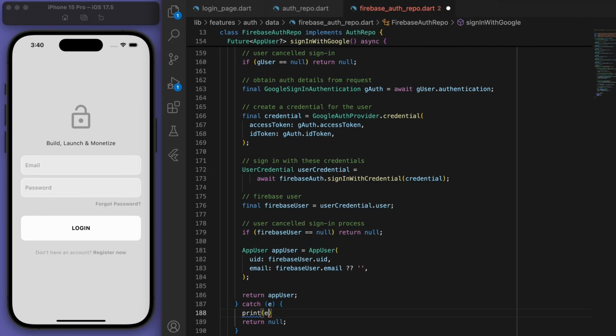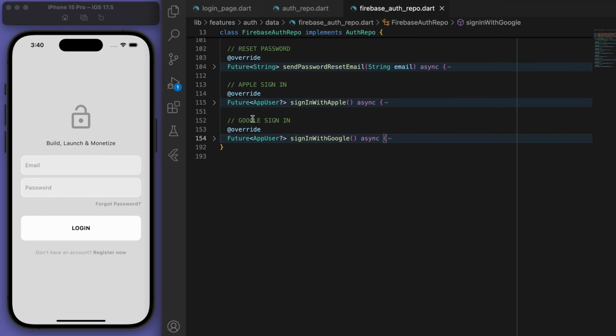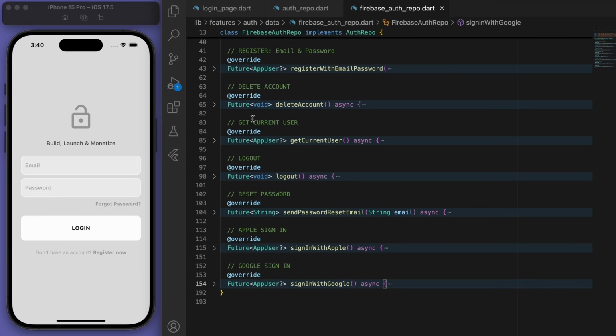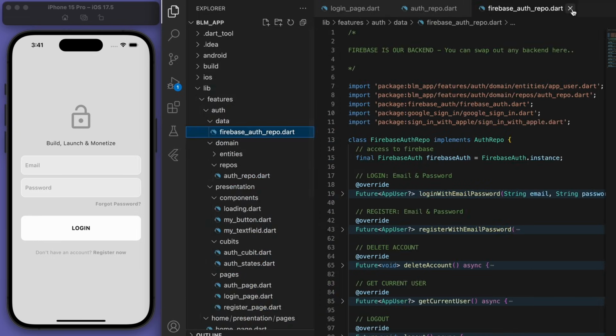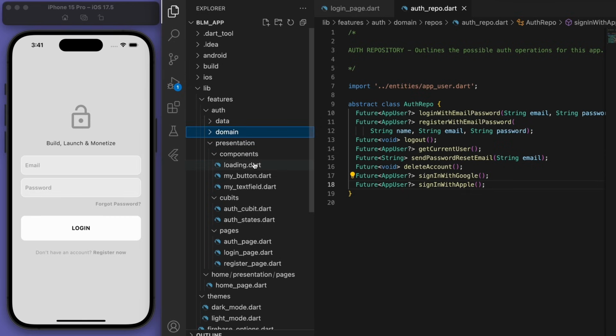So to be honest, you don't need to spend too much time trying to understand this bit of code, because you can just copy what I've written. Beautiful. So we've done the code for signing in with Apple and Google. We've done the data layer, we've done the domain layer. Now it's time for the presentation layer.